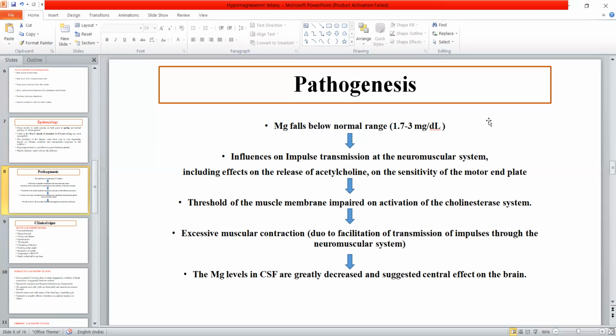Also, when the magnesium is below the normal level, the magnesium in the CSF is greatly reduced, and it will cause CNS symptoms in the body.